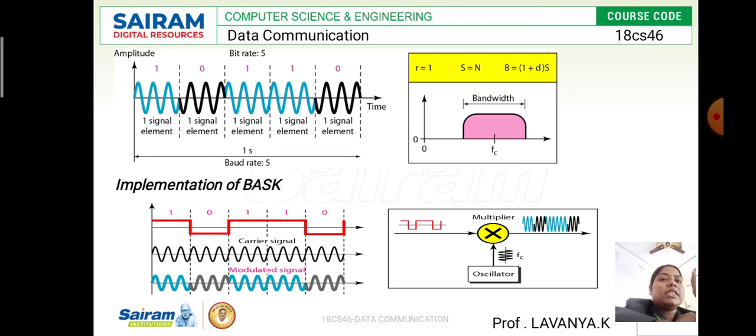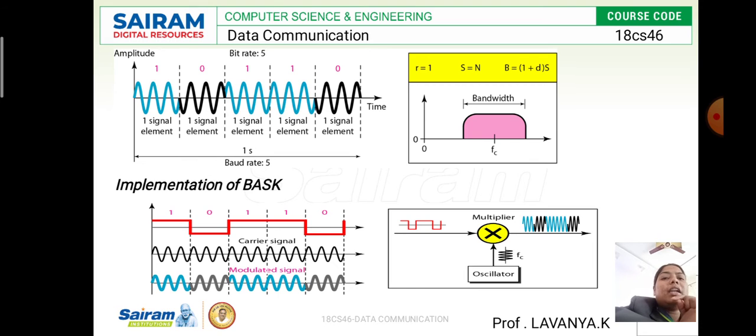So if it is 1, it is high to low, and then again 1, the phase will be high to low, and if it is 0, it is low to high. So for each signal element based on the digital values, if the bit is 1, the phase starts from high, and if the bit is 0, the phase starts from low to high, that is negative to positive. They have represented it here.